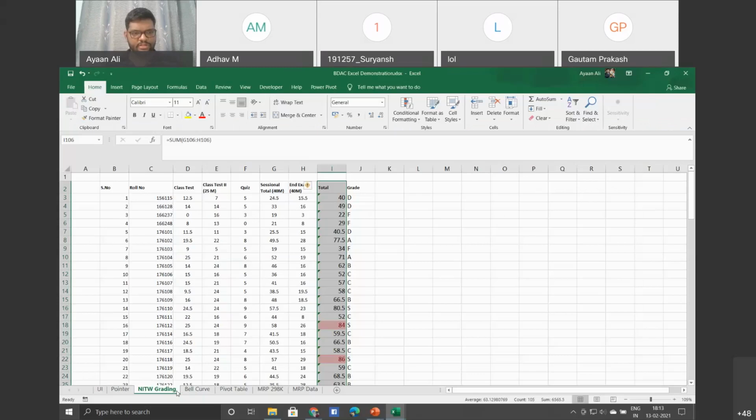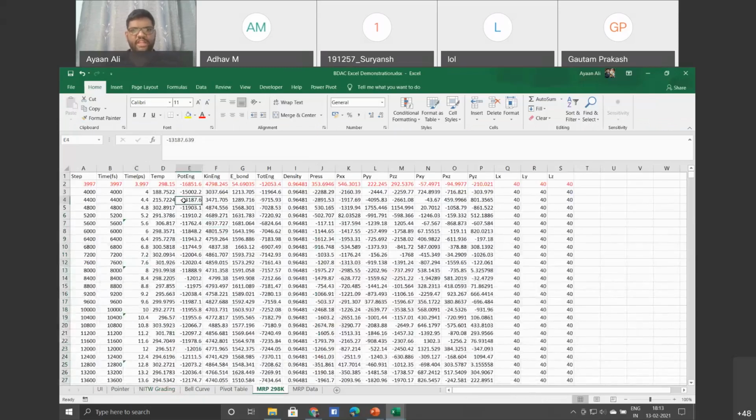Just a minute. Okay, if you consider this data, now I know what this data is. It is basically results of our simulation project. For those who are from non-circuital branches, here is another tip to show how, being a chemical engineer, I have used Excel in my day-to-day life. These are minor research projects where we need to conduct molecular simulations.